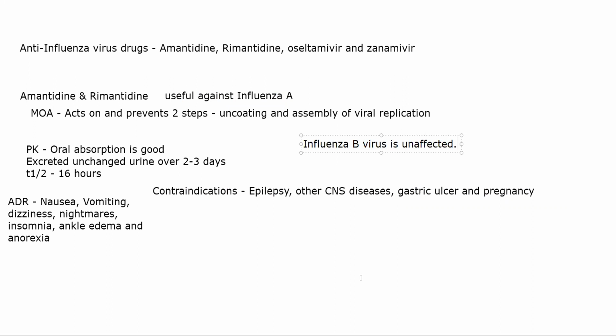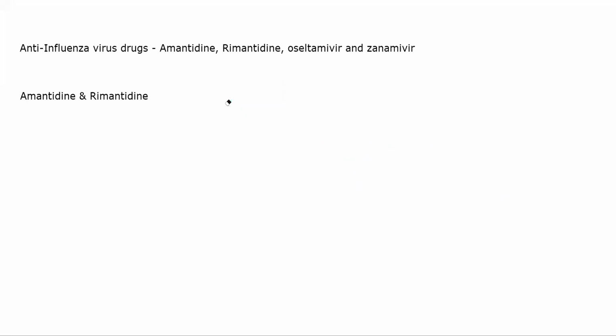Right, now coming to the next two drugs, we have oseltamivir and zanamivir. Oseltamivir actually became very popular during Ebola and Zika virus.